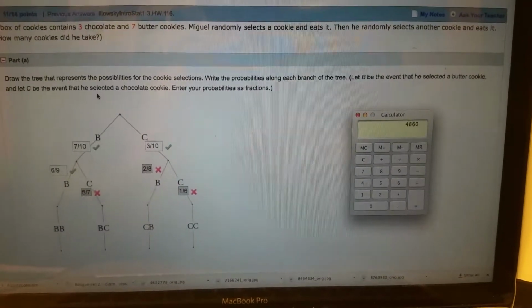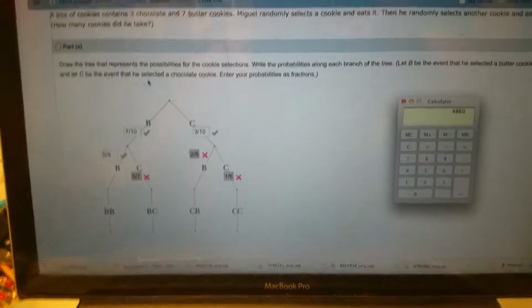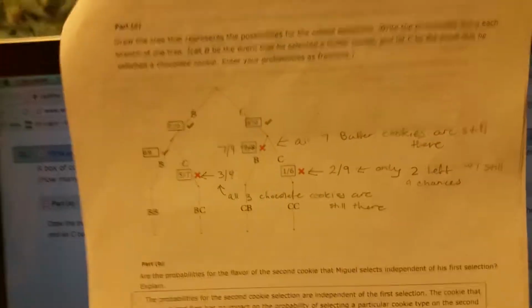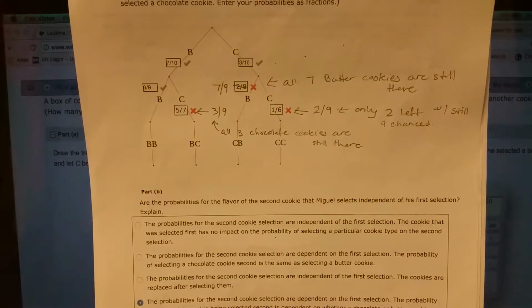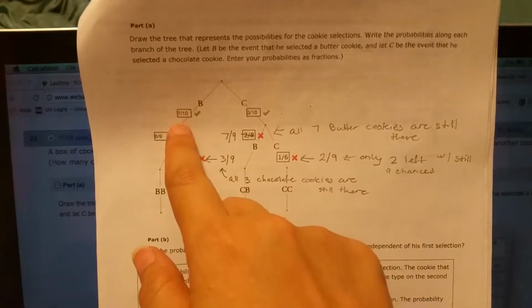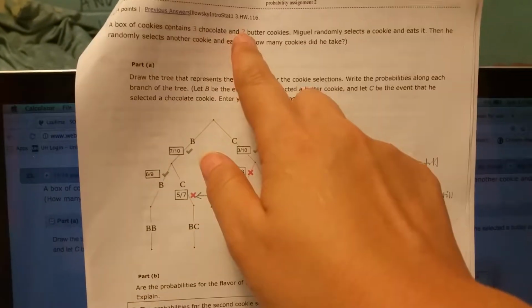So we're going to draw this table. You're going to see that I got it wrong because I was totally guessing at the time. Let's take a look at this. Okay, I put the correct answers for mine here. So basically, first chance, there are 7 butter cookies, right? Okay, so let me see if I can get this right.